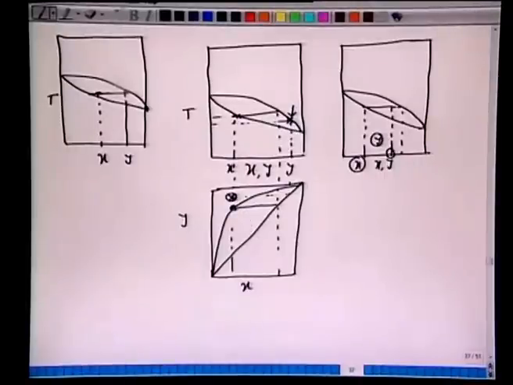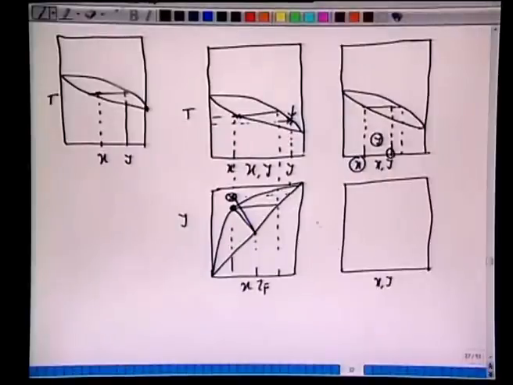Similarly, we have this feed line. Recall that earlier we had this ZF. Now we have ZF here, and for the equilibrium curve, if there is non-equilibrium, we can have this tie line slightly moved away. Similarly, if you plot the HXY diagram like this, and recall we took the projection for Y and for X, we have XY on this tie line here.